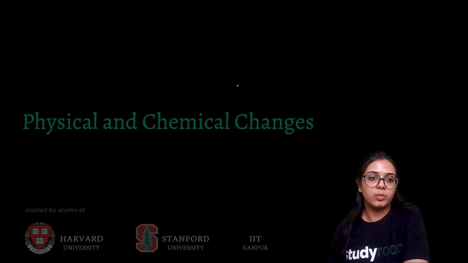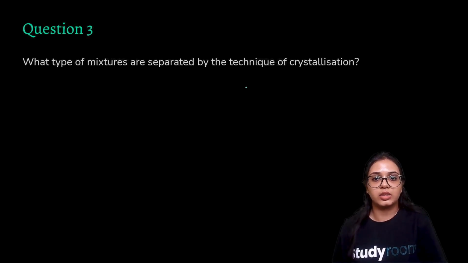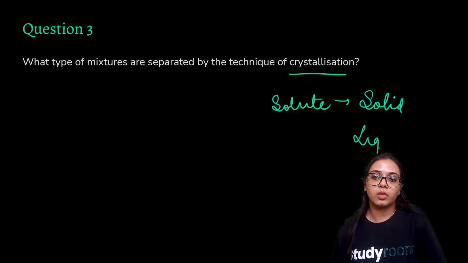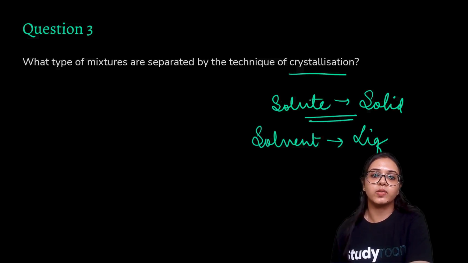Question 3. What type of mixtures are separated by the technique of crystallization? By the technique of crystallization, we can separate mixtures that have the solute as a solid and the solvent as a liquid, so that the solvent can evaporate and we can get the pure crystals. So these heterogeneous mixtures are separated by the technique of crystallization. And even homogeneous mixtures such as seawater.